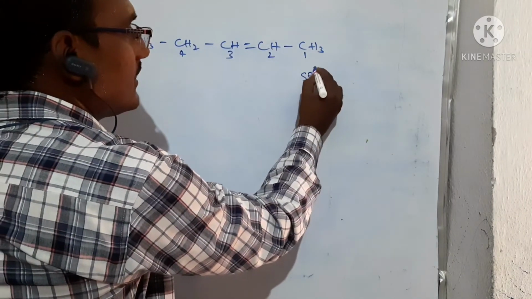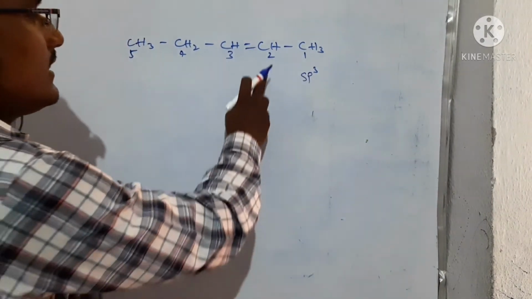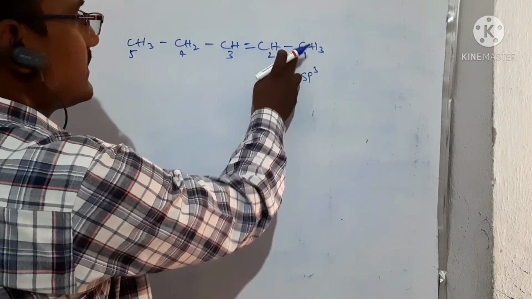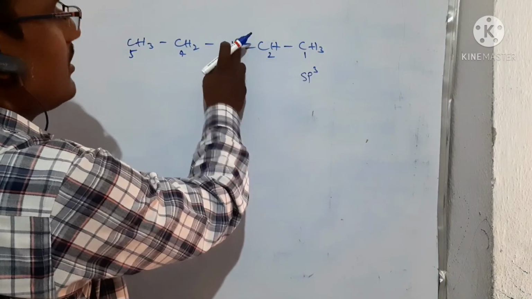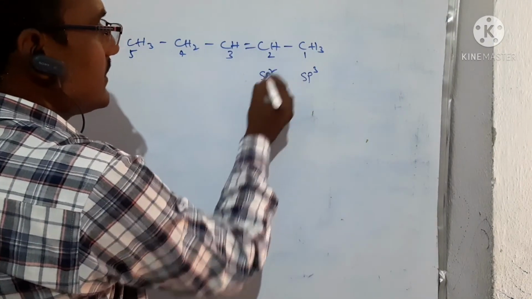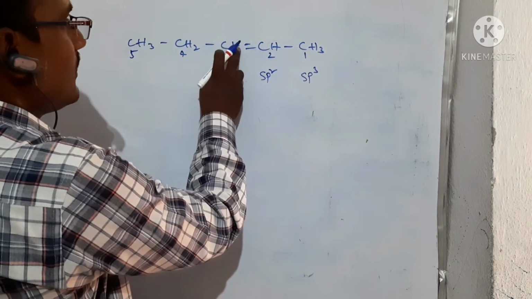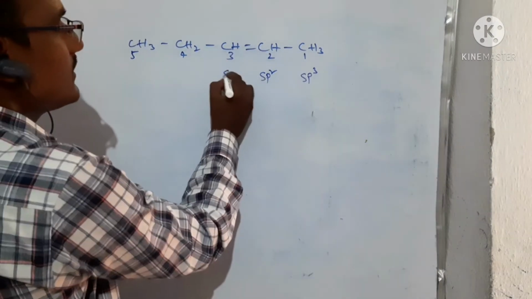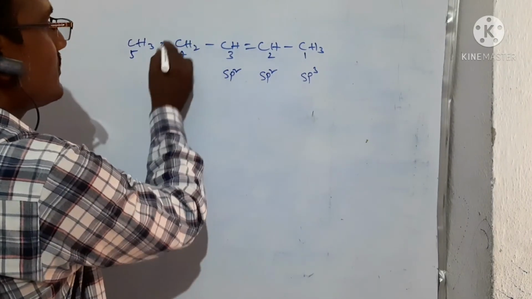That means sp3. See, this is the second carbon: hydrogen sigma bond, here sigma bond, here sigma bond, and 1 pi bond is there. 1 pi bond, remaining all are sigma bonds. That means this is sp2. Here also hydrogen sigma bond, here sigma bond, here sigma bond, here 1 pi bond is there. That means here sp2.